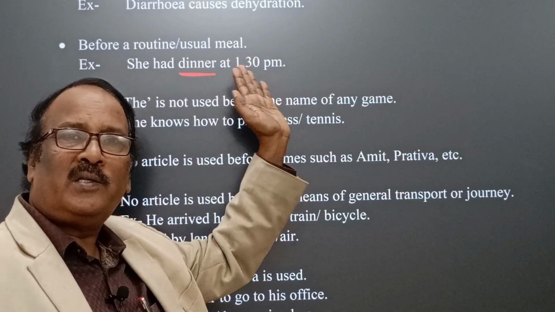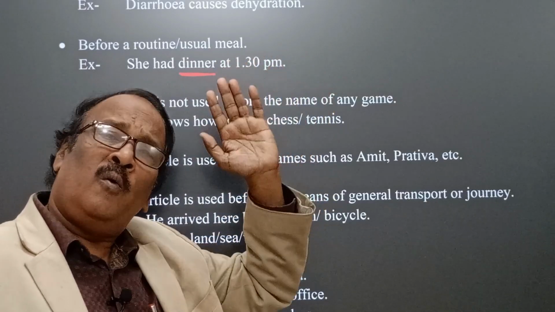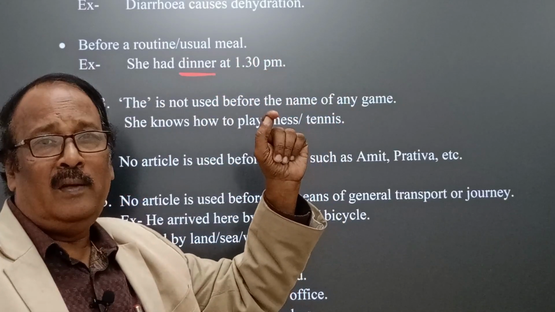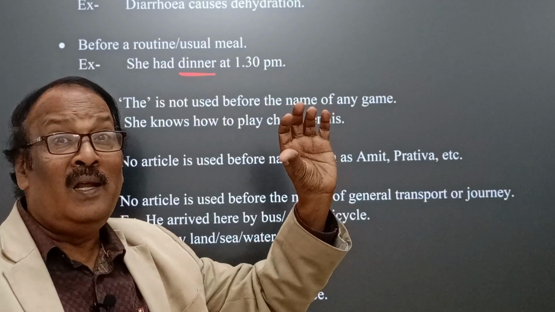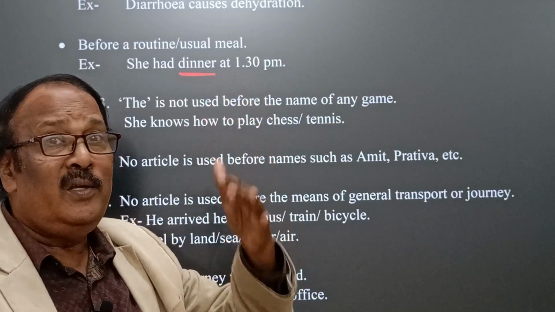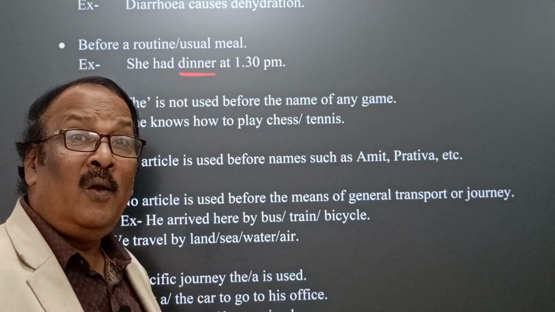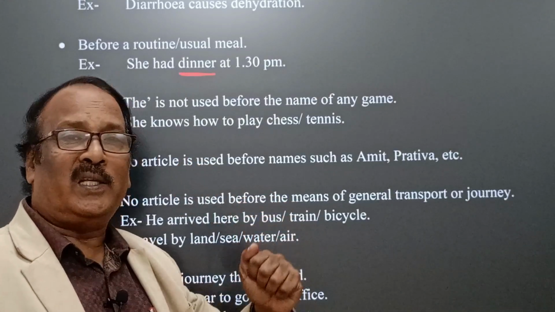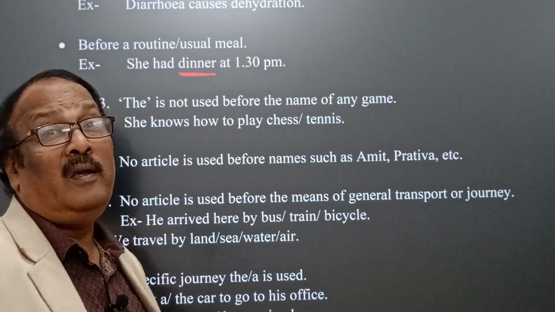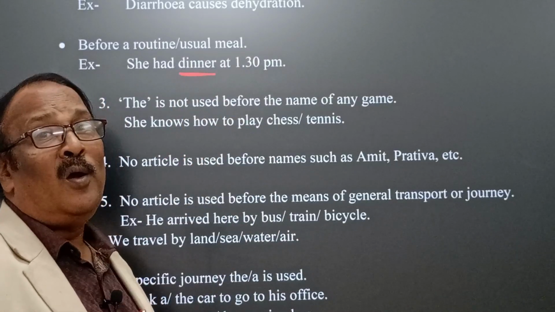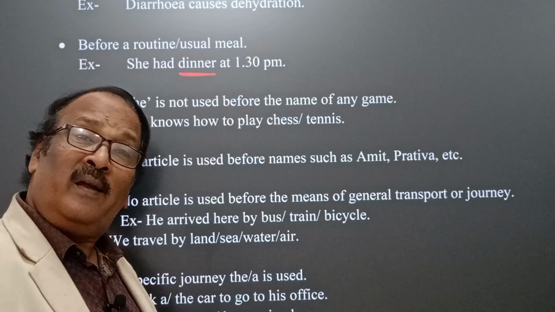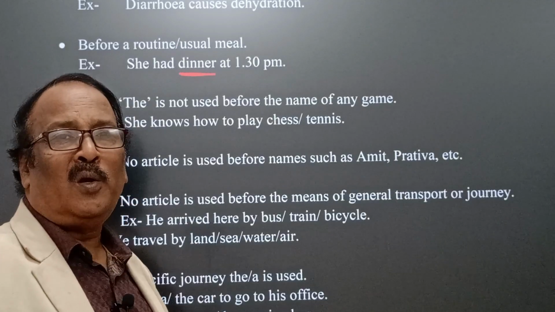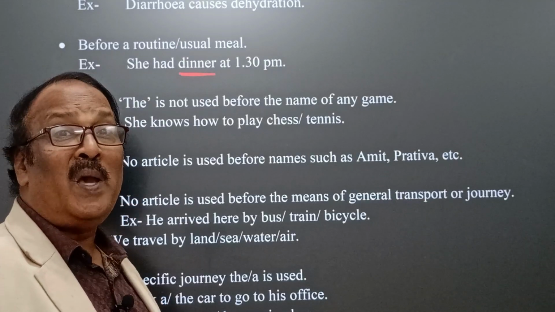Dinner or breakfast or lunch or supper, whatever the usual or normal meal it may be, article "the" is not used. Okay, only used whenever the meal is definitely expressed. For example, I enjoyed the dinner offered by my neighbor on the occasion of his daughter's marriage.